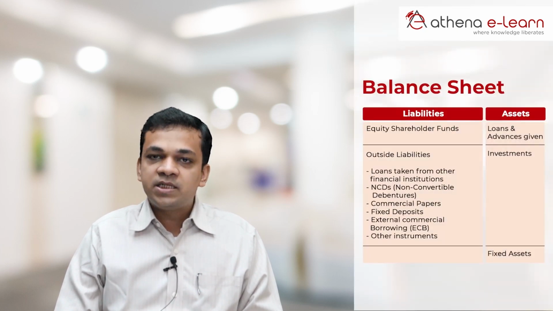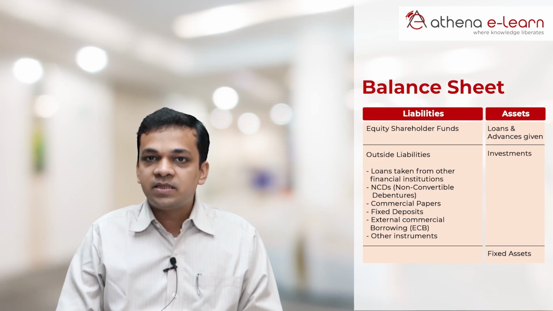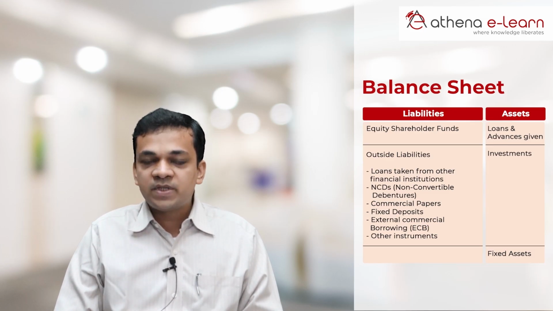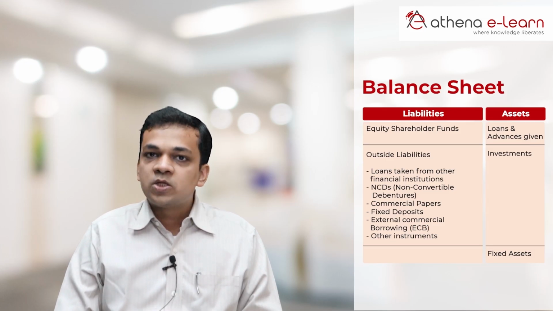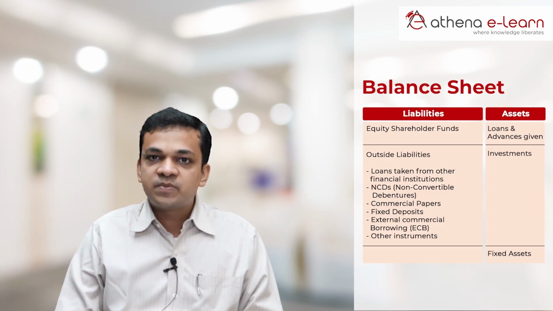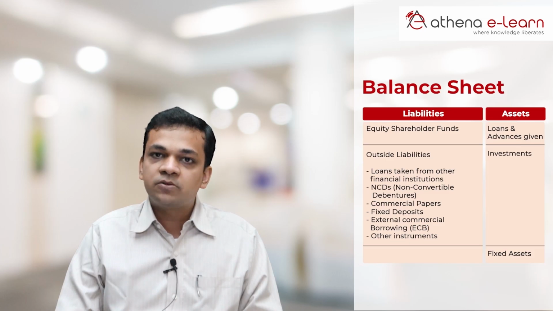What you can do as an exercise is pick up any balance sheet of any bank or a finance company, whichever you like, and go through the balance sheet. In the balance sheet, you will have two parts, the liability side and the asset side. As far as the assets are concerned, the majority of the assets will obviously consist of loans and advances given. There will be a part for investments also, and a small part which will consist of fixed assets. So for now, we leave the fixed assets and the investments aside, and we'll only concentrate on the loans which